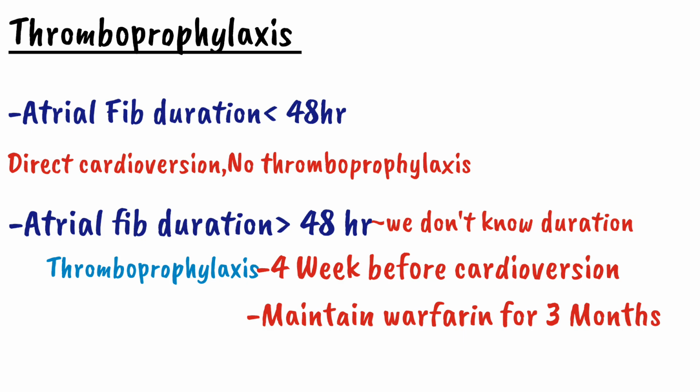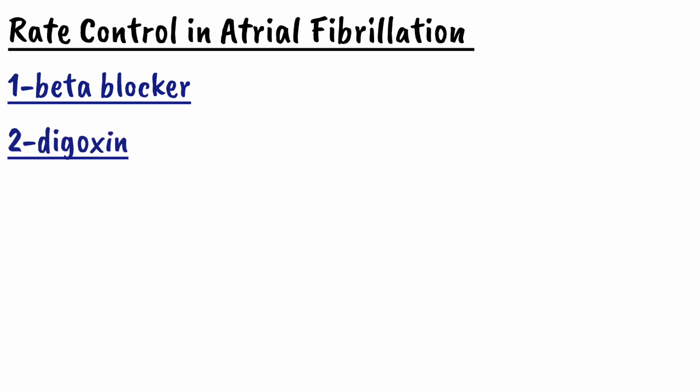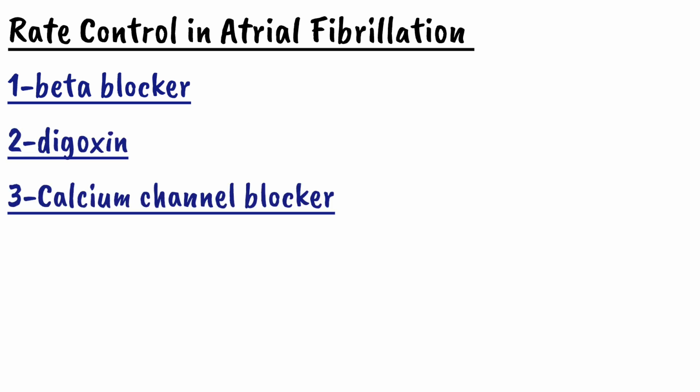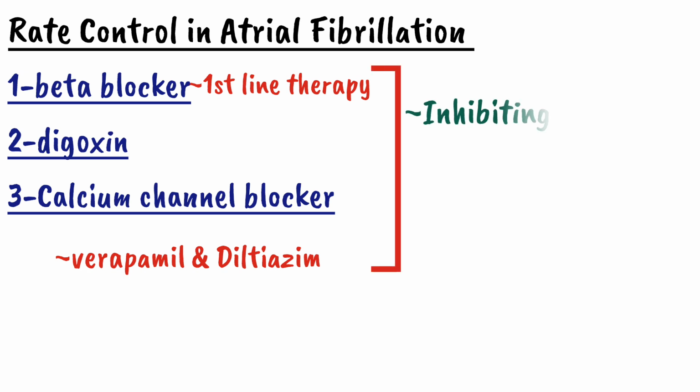Now we will shift our gaze toward the rate control strategy for controlling atrial fibrillation. We control atrial fibrillation with the rate control strategy with the help of three drugs: beta blocker, digoxin, and calcium channel blockers such as verapamil and diltiazem. Beta blockers are the first line therapy for the rate control strategy. How do these drugs work? These drugs work by inhibiting the AV node.